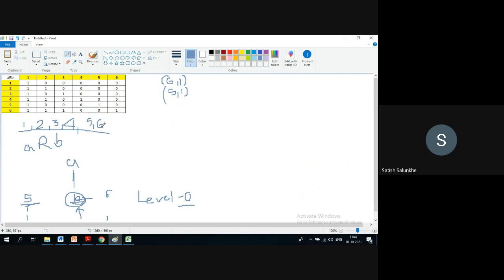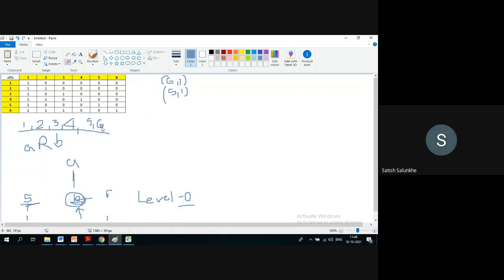Is there any element which is comparable with 6? Let us answer this question quickly. Is 6 comparable with anyone? Yeah, with 1, 2, 3 and 6. Okay. Is 5 comparable with anyone? Yeah, with 1 and 5. Now when I say comparable, it means I am relating this way. 6 comma 1 is there, no?